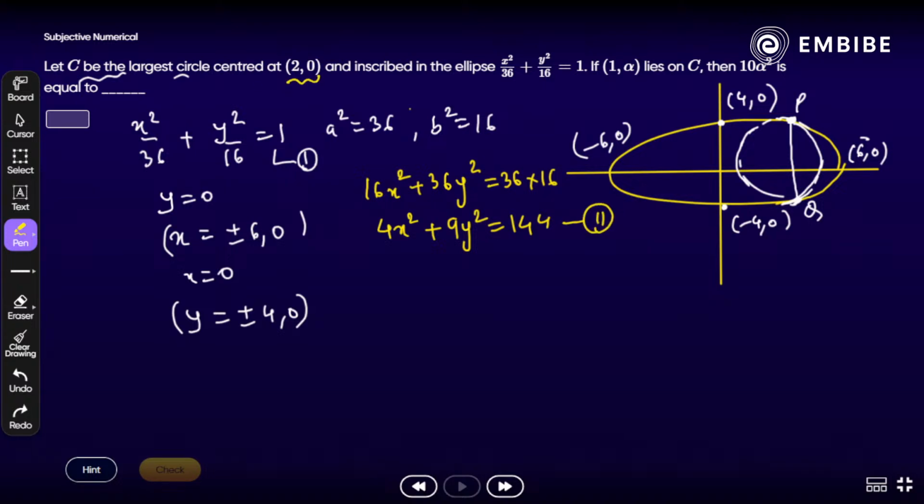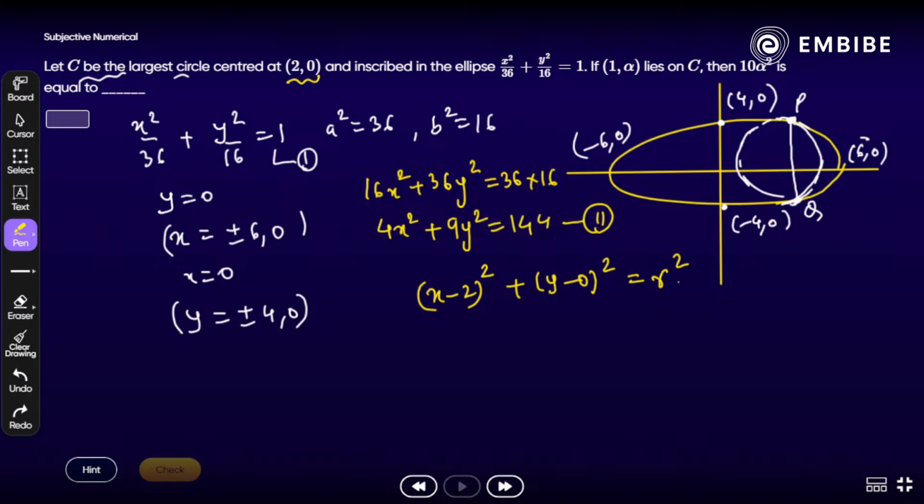अभी सर्कल का इक्वेशन क्या हो सकता है? Yes, anyone know that? सर्कल के केस में क्या करें आप? Any idea what we have to do in case of circle? X minus h whole square plus y minus k whole square equal to r square. Yes, and 1 comma alpha lies on C here. Correct. 1 comma alpha आपका कहां पे लाई कर रहा है? C पे. Remember this point. Now again we need to simplify.